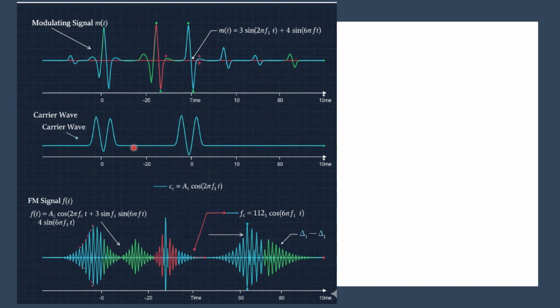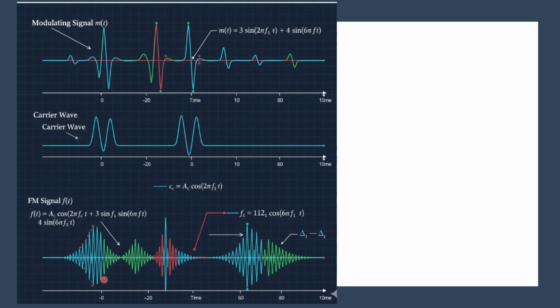This is the technique we use in frequency modulation. This is your voice signal, this is your carrier, which is a high frequency signal, and this is the FM modulated signal.